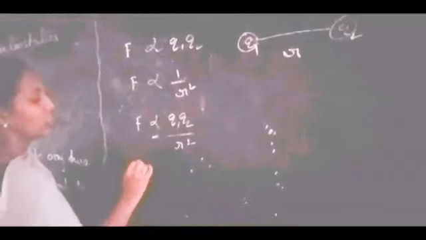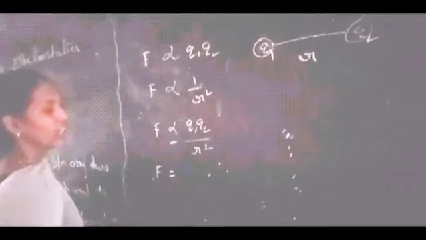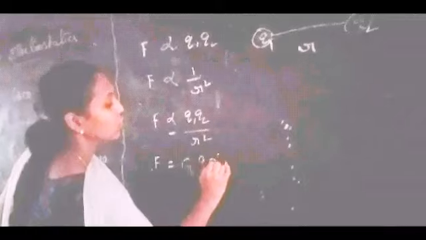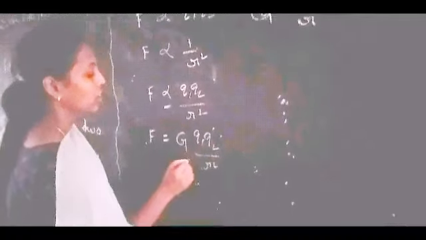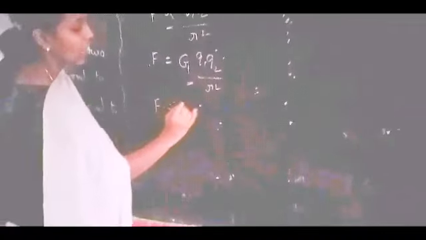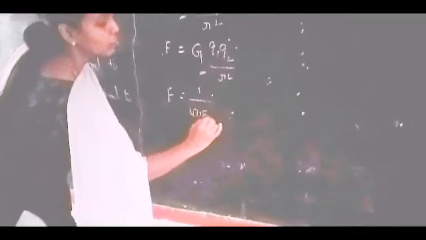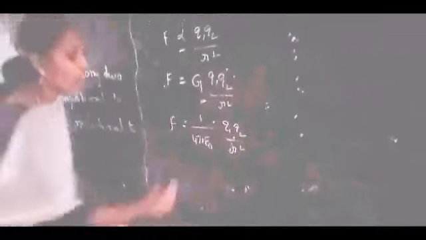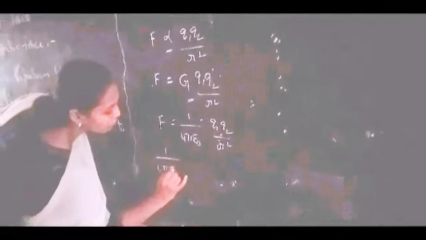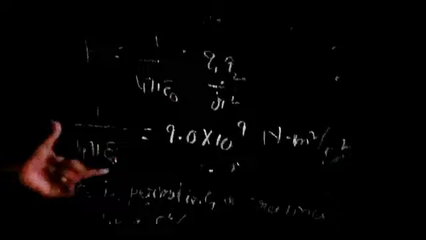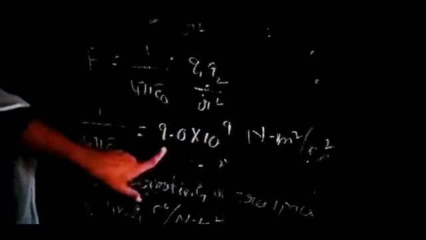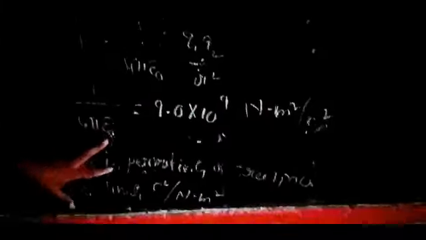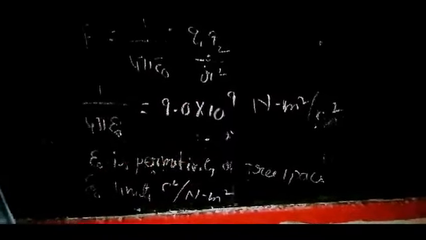If we remove the proportionality sign, we get a constant, the proportionality constant, capital G, Q1 Q2 by r square. This constant has a value 1 by 4 pi epsilon naught, so the force is 1 by 4 pi epsilon naught Q1 Q2 by r square. The value of 1 by 4 pi epsilon naught is 9.0 into 10 power 9 Newton meter square per Coulomb square. Here epsilon naught is the permittivity of free space.